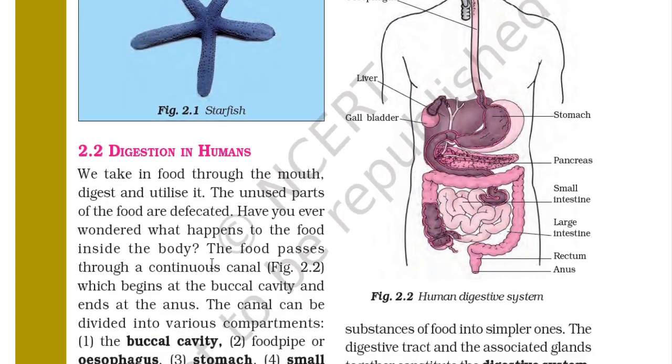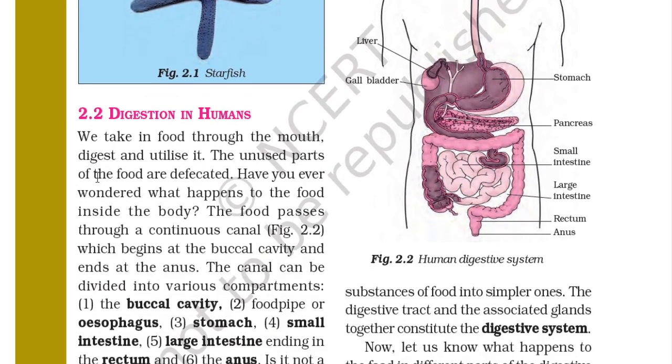Now we will learn about digestion in humans. Digestion in humans: we take in food through the mouth, digest and utilize it. The unused parts of the food are defecated. Have you ever wondered what happens to the food inside the body? The food passes through a continuous canal, which you can see in the figure, and which begins at the buccal cavity and ends at the anus.